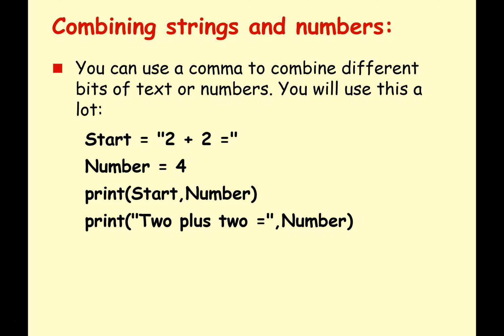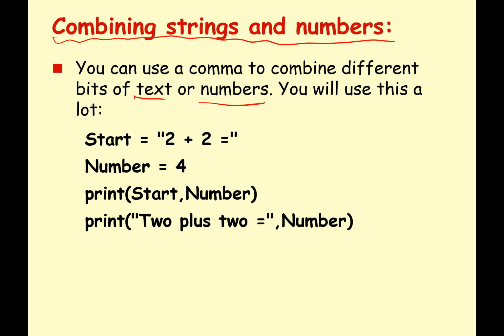So this is when we go into a little bit more detail about combining strings and numbers. Combining strings together is fine, adding numbers together is fine, but often when we're using Python programs, we want to output something that is a mixture of text and numbers all together. And there are different ways we can do this. So I'm going to show you a couple of different ways and then maybe explain the differences. So it starts fairly familiar.